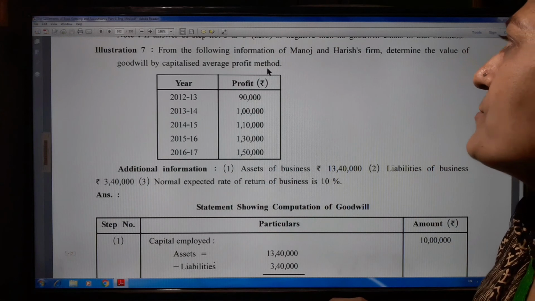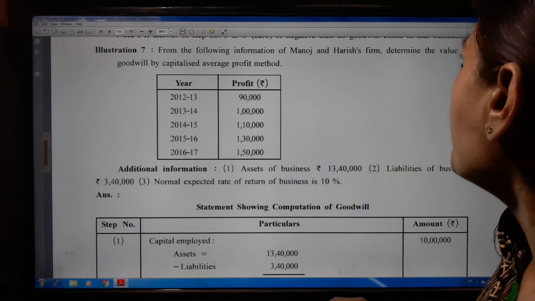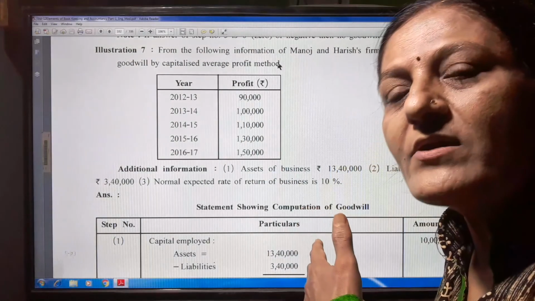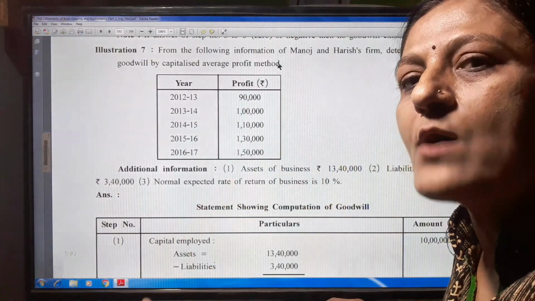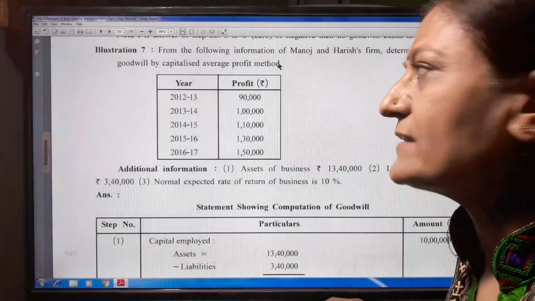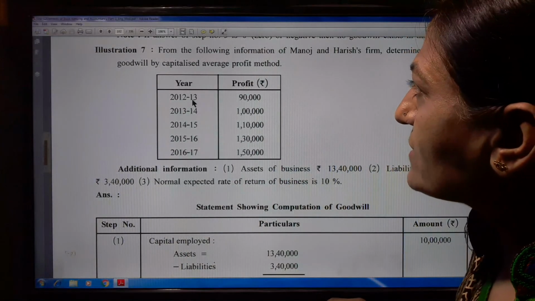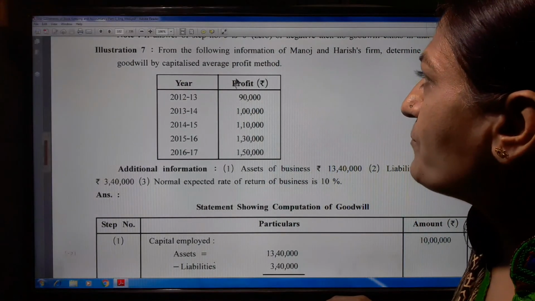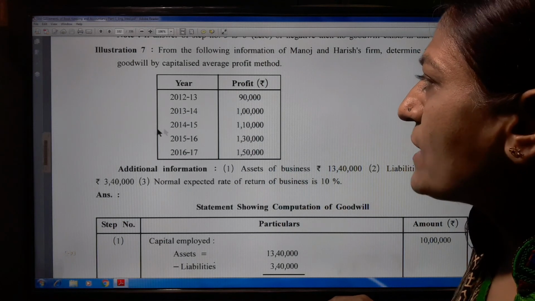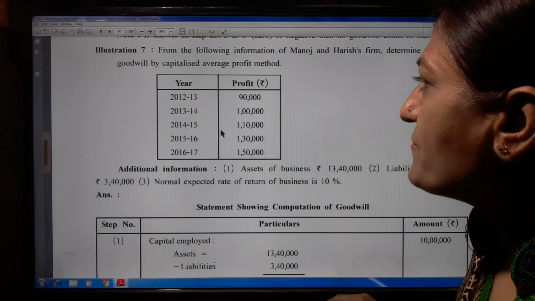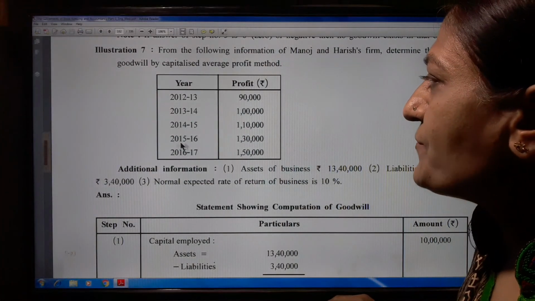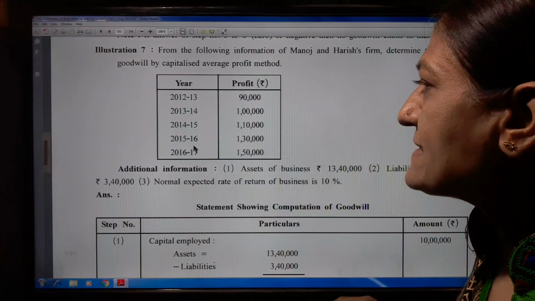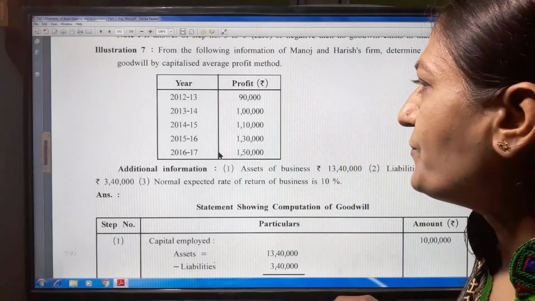From the following information of Manoj and Hari's firm, determine the value of goodwill by the capitalized average profit method. Here in our question it is given that you have to find out the capitalized average profit method. Year 2012-13, profit is rupees 90,000. 2013-14, profit rupees 1 lakh. 2014-15, profit rupees 1,10,000. 2015-16, profit rupees 1,30,000. 2016-17, profit rupees 1,50,000.